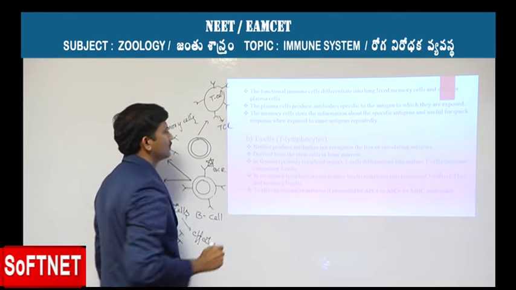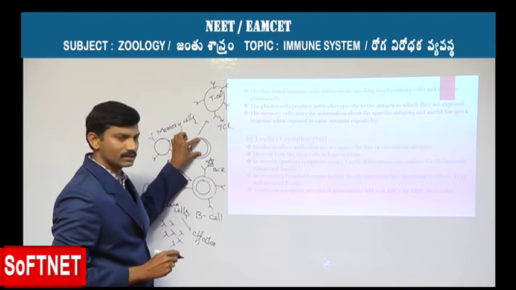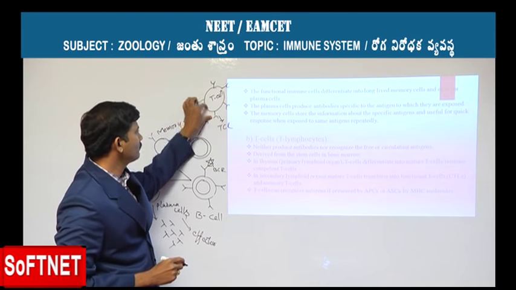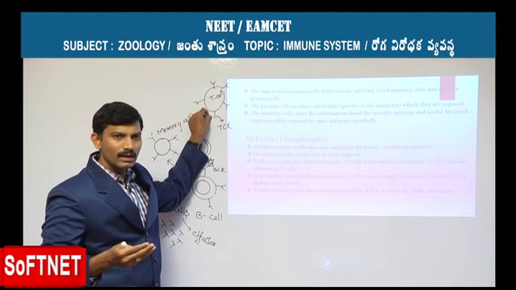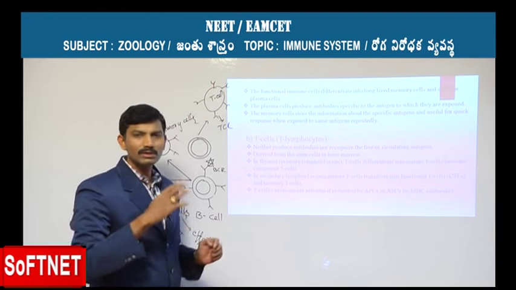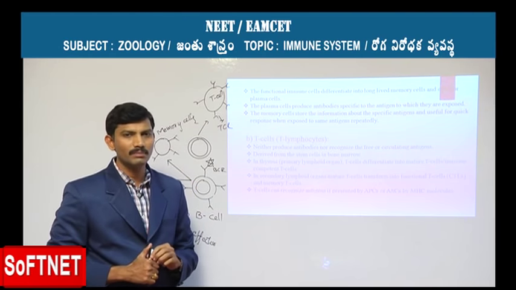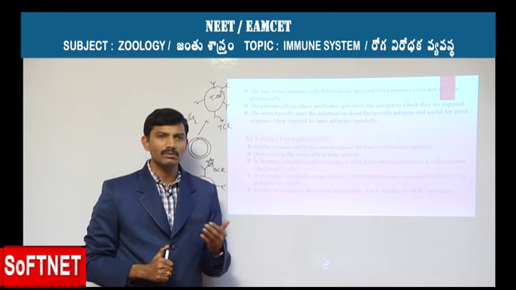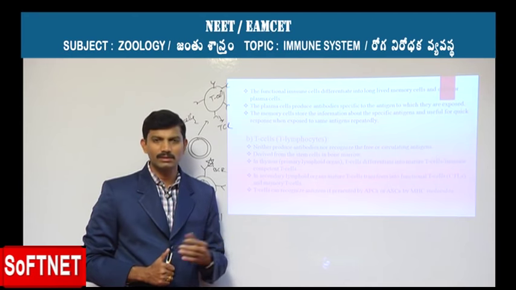A normal T lymphocyte cell gets transformed into a T cell. That means it is now provided with the exposure of the TCR. Now it is able to recognize the antigen, but it cannot recognize the freely circulating antigen unless it is presented by an antigen presenting cell or the altered cells. So a T cell cannot recognize the antigen on its own,